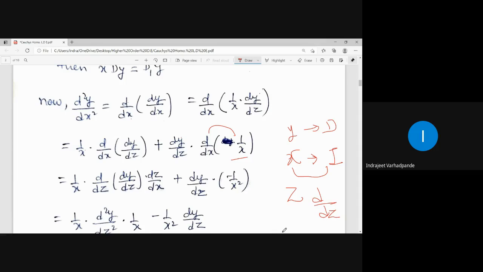So somewhere in between, we will be writing the answers in the form of z, and then we will convert it into the form of x for the final answer, because our final answer should always be in the form of x. The original differential equation contains the variables y as well as x.